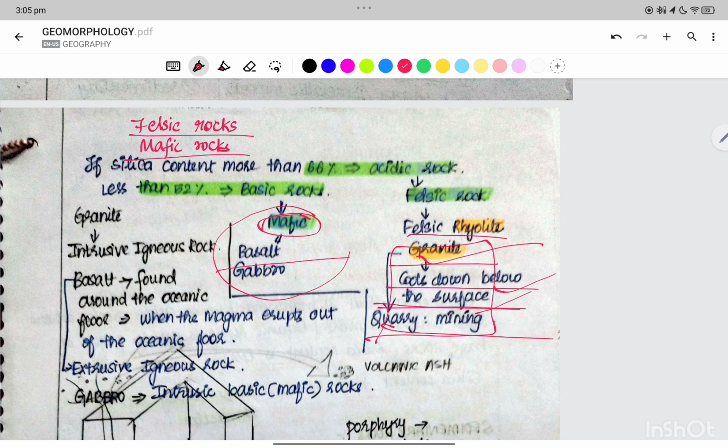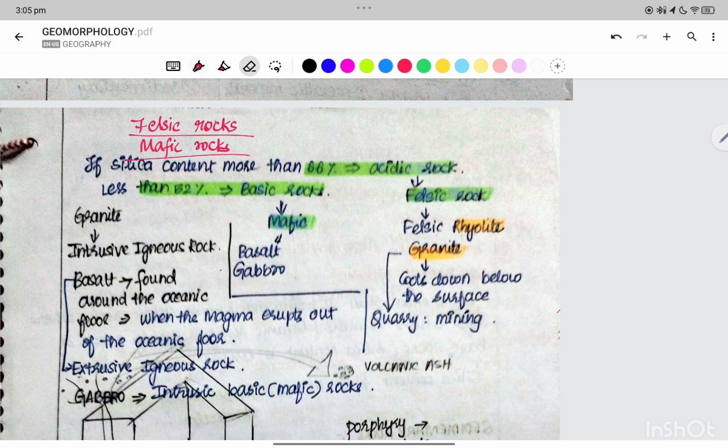Basic, mafic, is nothing but the basic rock. Basalt or gabbro are examples. For the acidic rock, we have rhyolite and granite as examples. Granite cools down below the surface, therefore quarrying or mining is required for obtaining granite. Felsic rocks are rhyolite and granite, and for basic rock we have two examples, gabbro and basalt.